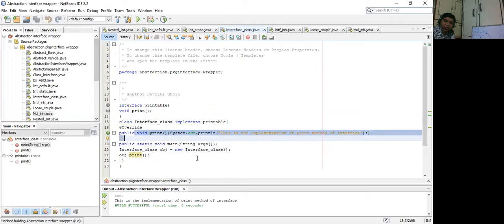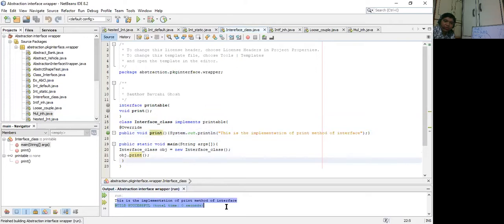See, I'm getting the output. This is the implementation of the print method of the interface. So you can see that what I was printing on the board, that hello, the same type of message, when I'm trying to print, it is getting printed. So we will be jumping to the next example now.